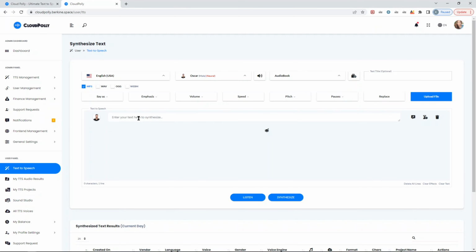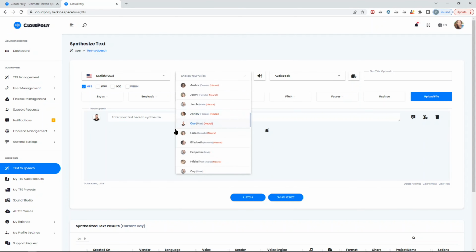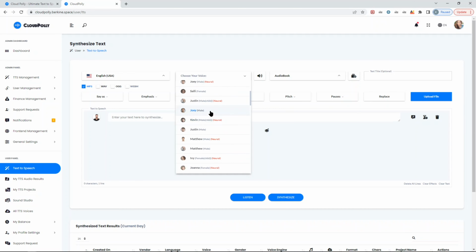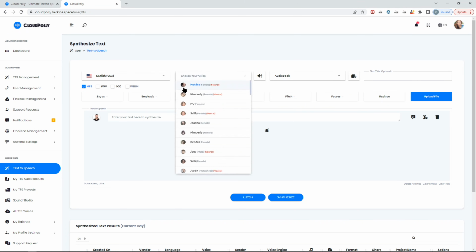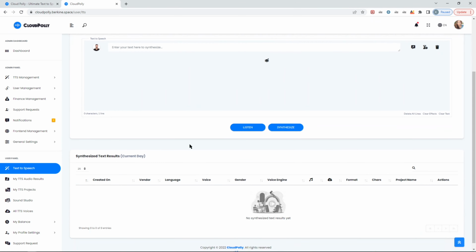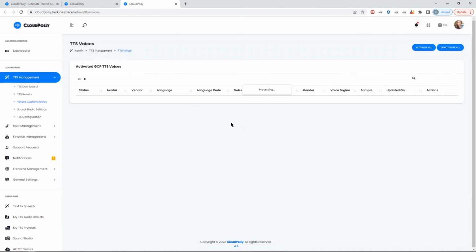So the way it works, and none of these cloud vendors have this, is here you can mix all voices from 4 different cloud vendors in one convenient place. So for example, I don't know who is who here, but since we added the avatar images, it got a bit difficult to identify the exact cloud vendor. Before it was just cloud vendor logos, but still within the result you can see it as well. And the other way to check who is who, we added nice voice customization for you.